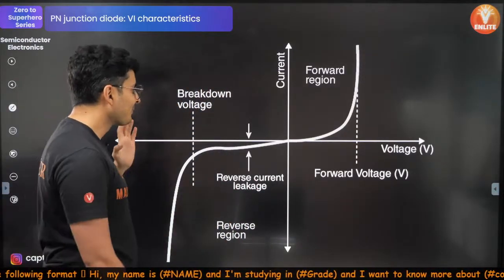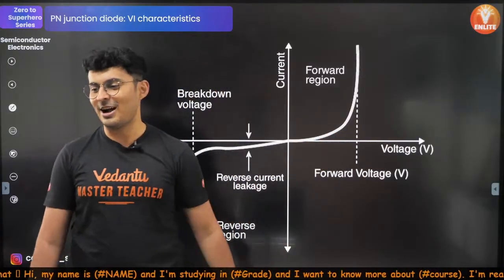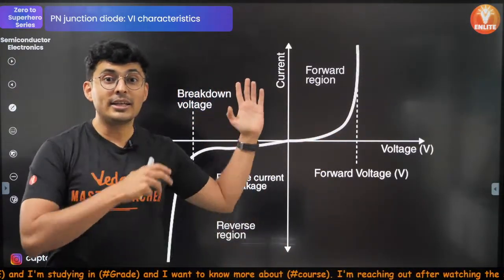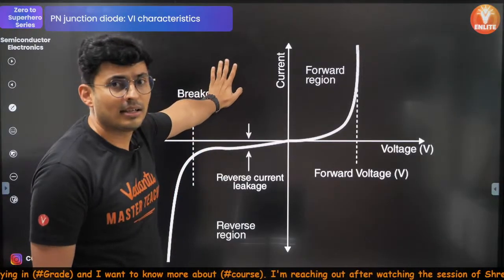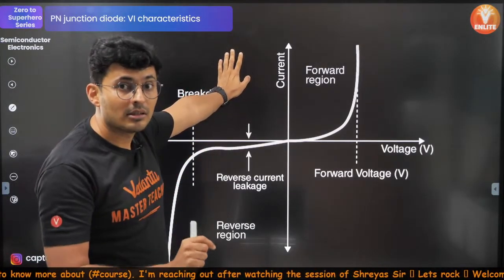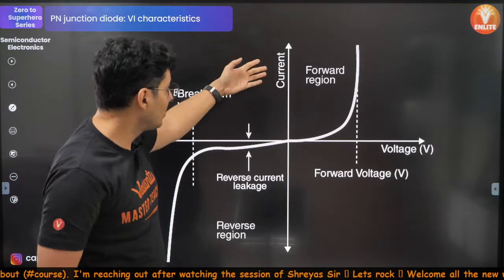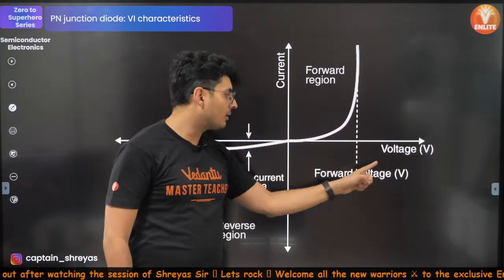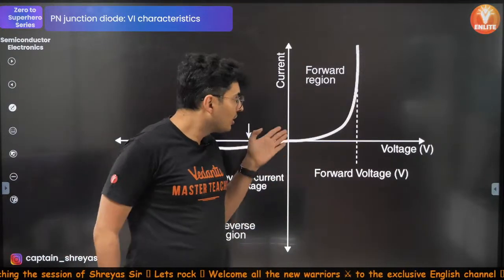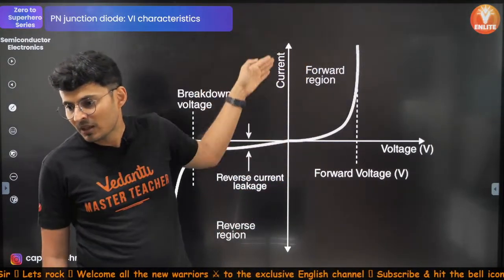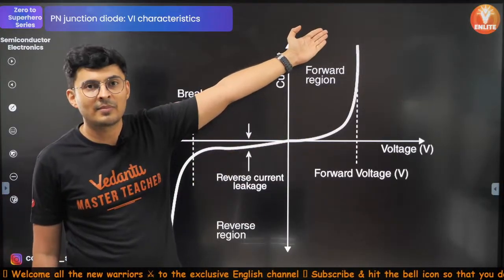So what is this? This is the current versus voltage graph. Did I not tell you at the start of the class? Voltage is not proportional to current for semiconductors. For semiconductors, voltage is not proportional to current, and you can see that over here. When you apply positive voltage, meaning forward bias, current flows very nicely.